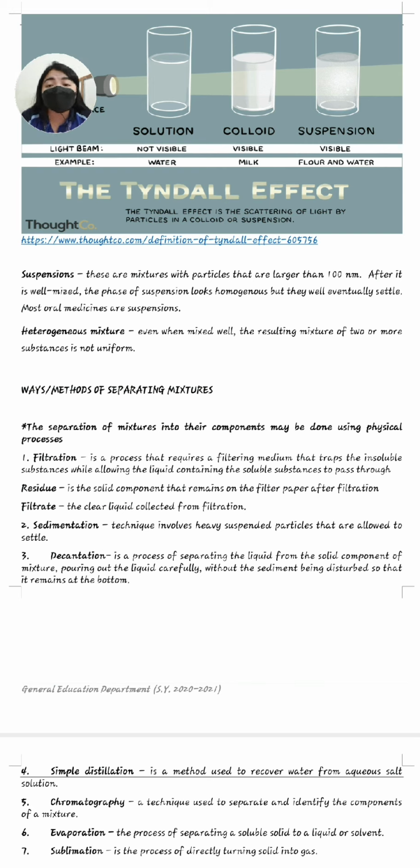When we say heterogeneous mixture, it is a mixture that even when you mix it well, the resulting mixture of two or more substances is not uniform. So meaning to say, even though you mix the two, makikita mo pa rin yung properties ng substance na isa at saka yung properties ng isa pa na ginawa mong combine. So what are those in food? You can know that a mixture is hetero in a salad, like for example a fruit salad.